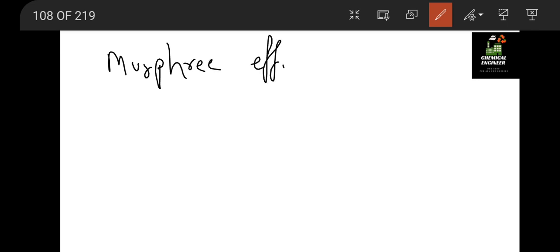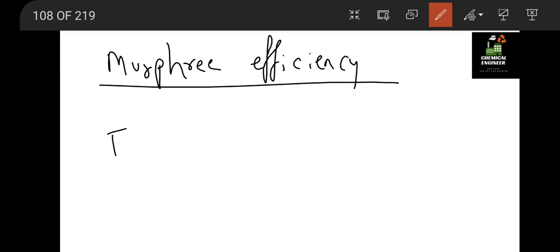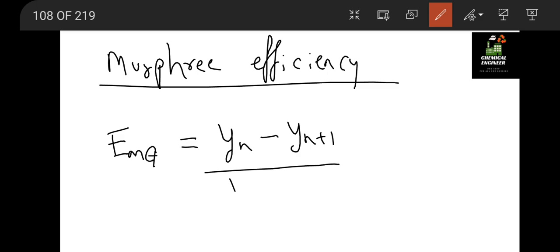Now we have an equation for Murphy efficiency. This is given as Murphy efficiency equal to (yn minus yn plus 1) divided by (yn star minus yn plus 1).